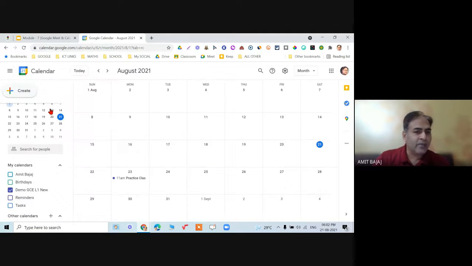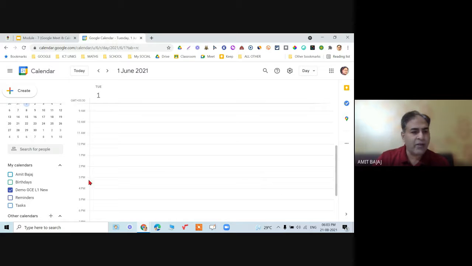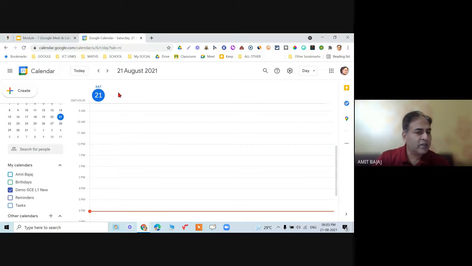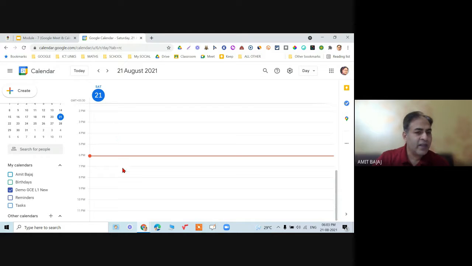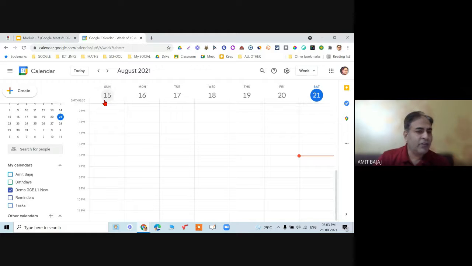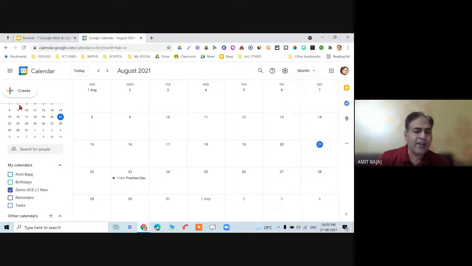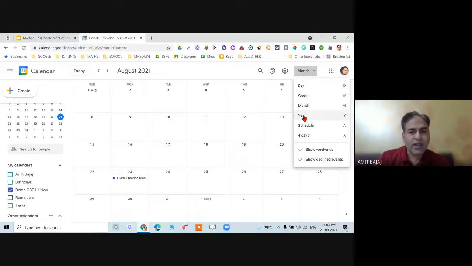Adding the title is important. Then you will find there are options of looking at your calendar month wise or even day wise. When I click on day wise, this is showing me the calendar of today, 21st August, starting from morning, from 1 AM onwards. I can go for this view. I can go for a week view: 15th August, 16th August, 17th August, and so on. I can go for a month view. I generally recommend month view. Choice is yours. Again, year view can also be done.